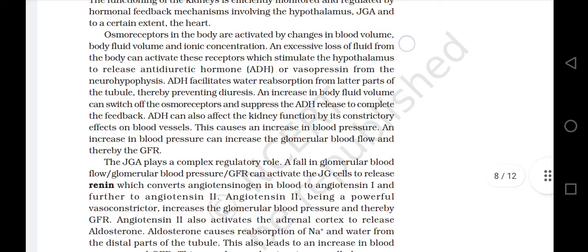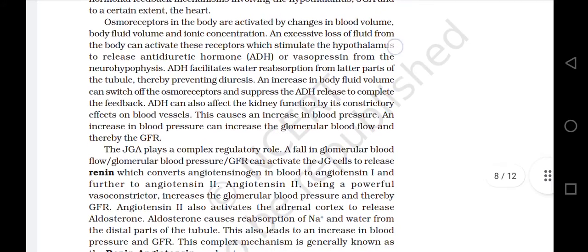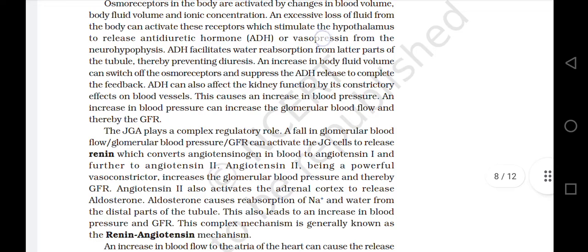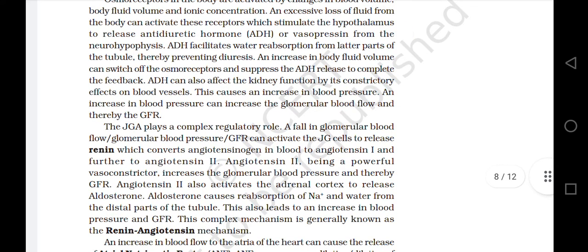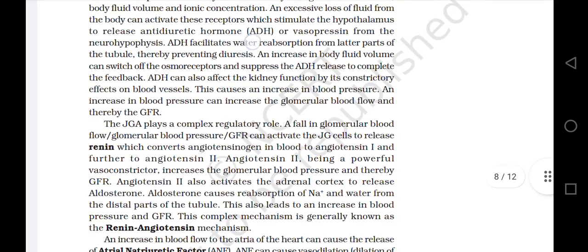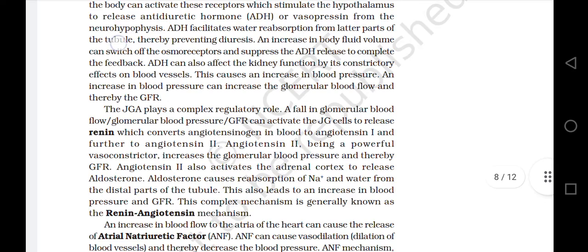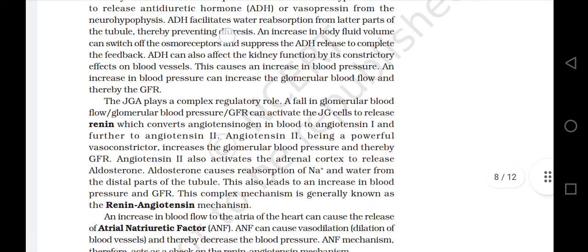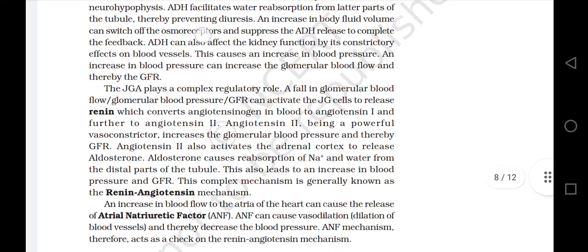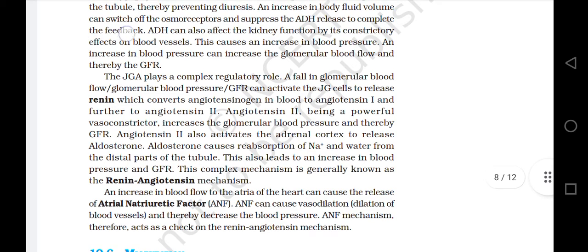An excessive loss of fluid from the body can activate the receptors, which stimulate the hypothalamus to release antidiuretic hormone, ADH or vasopressin. From the neurohypophysis, ADH facilitates water reabsorption from later parts of the tubule, thereby preventing diuresis. An increase in body fluid volume can switch off the osmoreceptors and suppress the ADH release to complete the feedback.